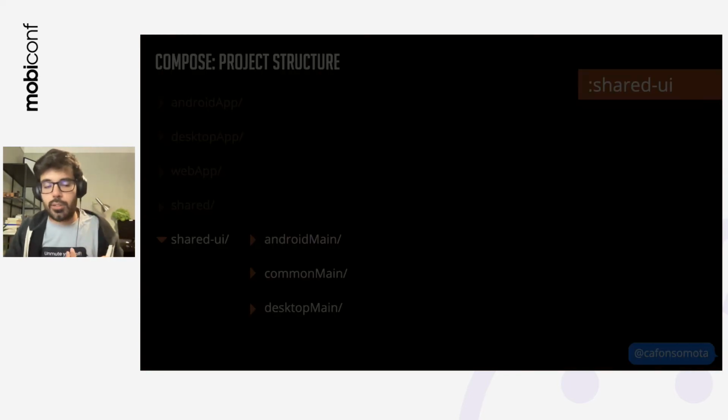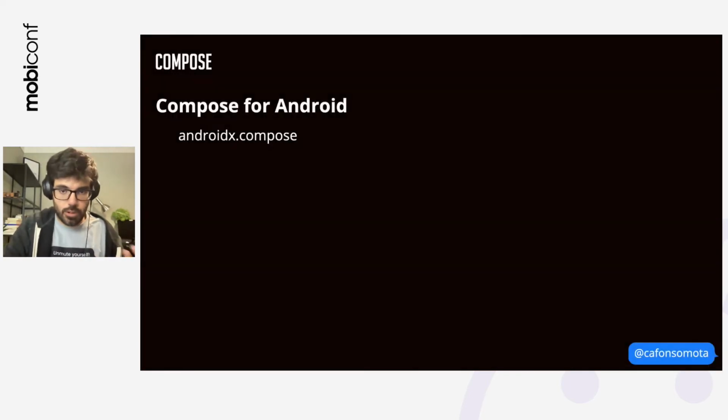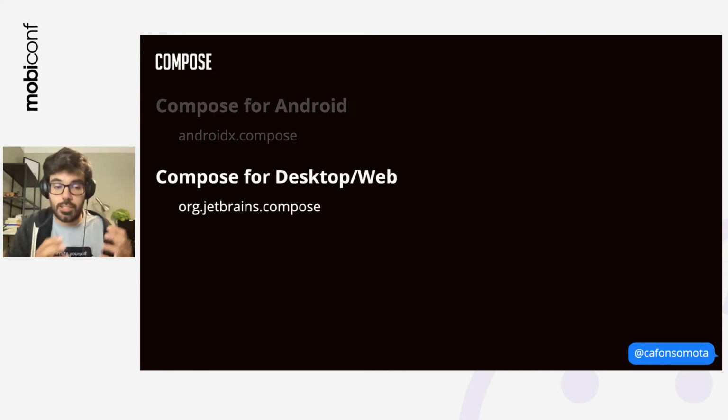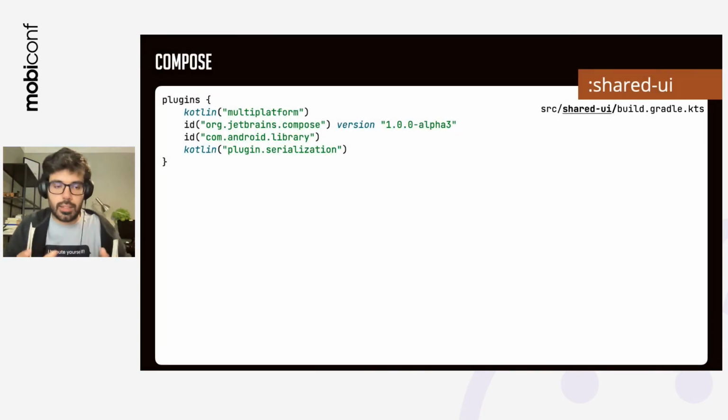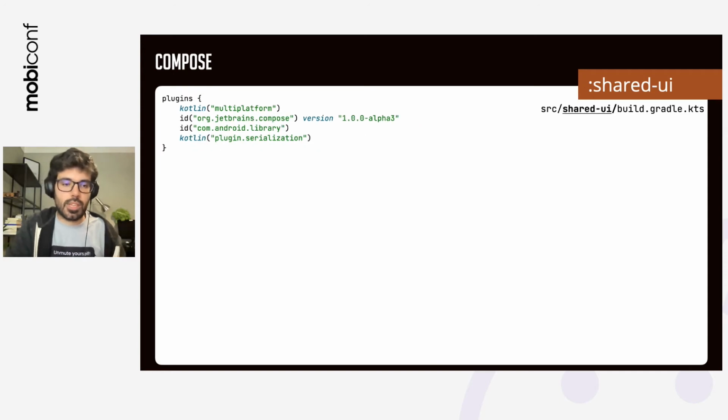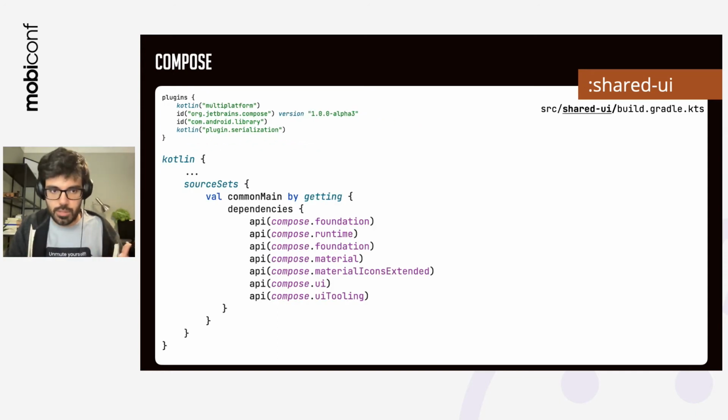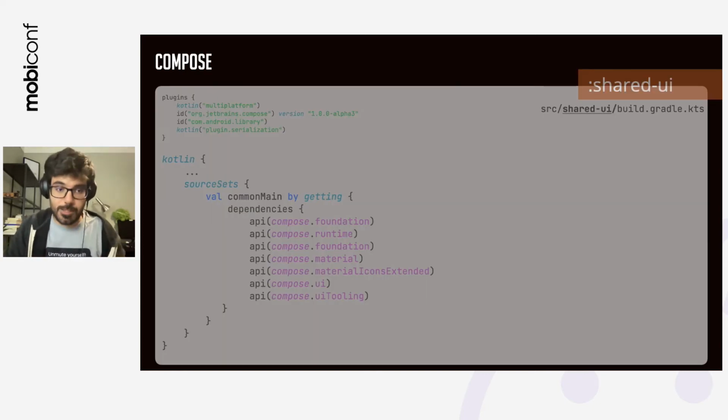Compose for Android uses the AndroidX Compose. Compose for desktop uses the JetBrains Compose. So basically, we're going to edit that shared UI Gradle file to add the JetBrains Compose. And of course, now that we're loading this plugin, we're also going to say which libraries we're going to use: Foundation, Runtime, Foundation again, Material Icons Extended, UI, and UI Tooling. And now, if we try to compile the Android application, we're going to see this.